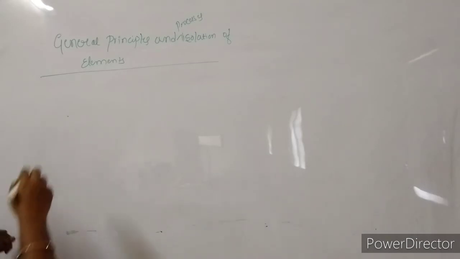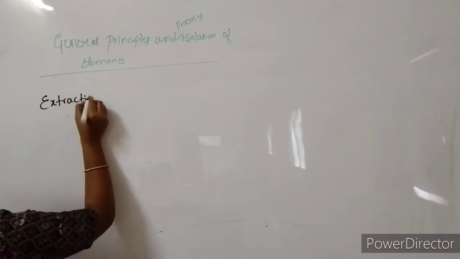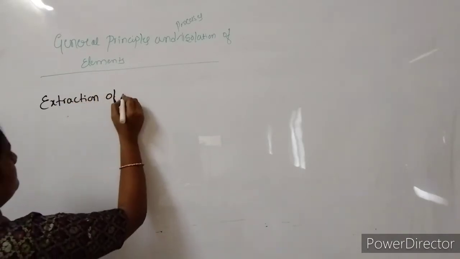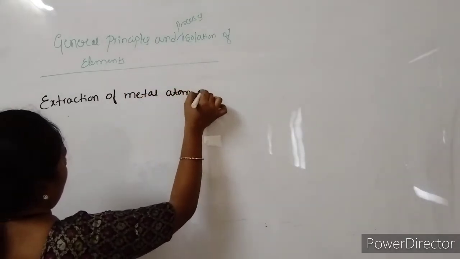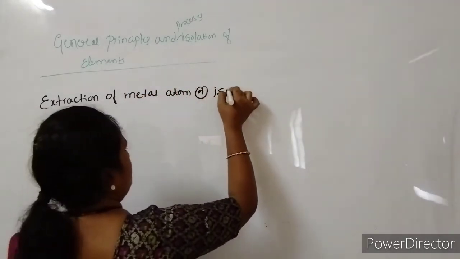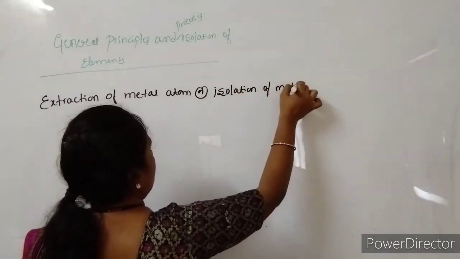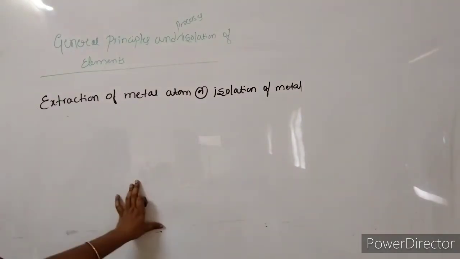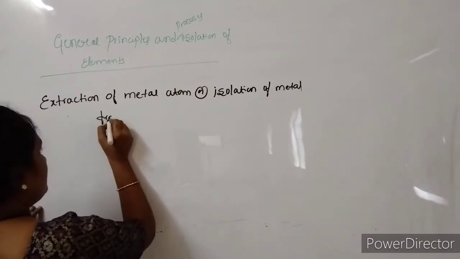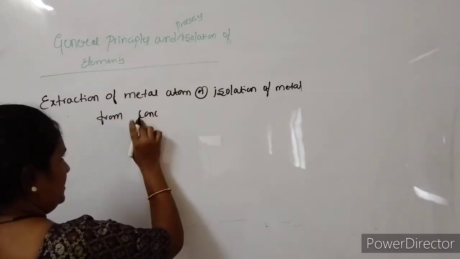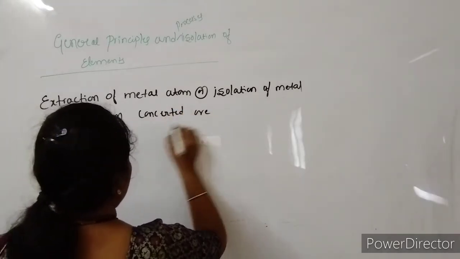That is called the extraction of metal atom, or isolation of metal, from the ore. So this is the second step: isolation of metal from the concentrated ore. It should be done after the first step, the concentrated ore.